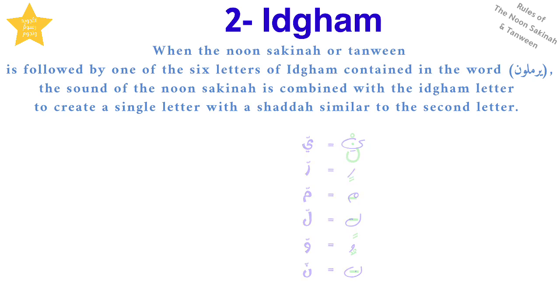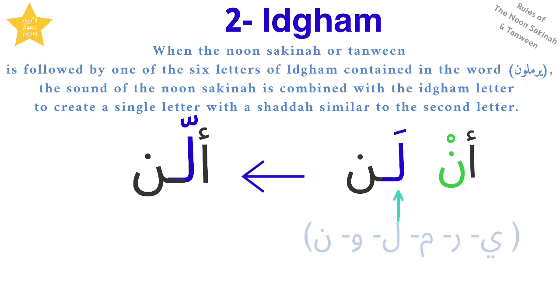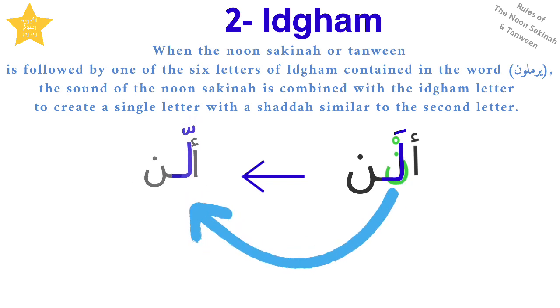An example of this is the following. Lan. It becomes Allan. Here we have a Noon Sakina in one word immediately followed by a letter of Idgham, lam, in a separate word. The Noon gets combined with the letter of Idgham, lam, to create a single letter with a shadda similar to the second letter, which is a lam in this case. Allan.